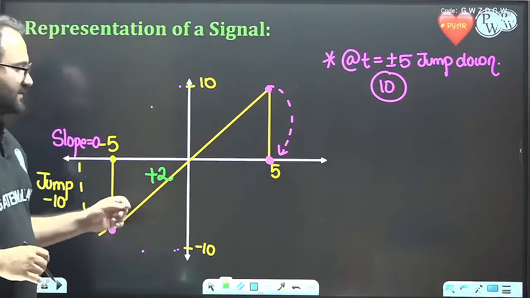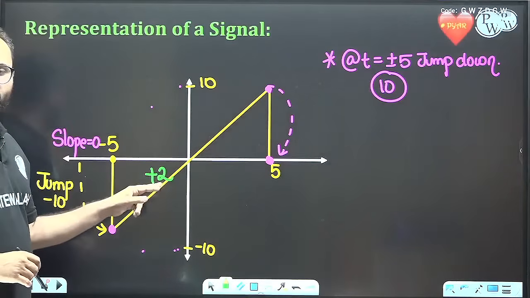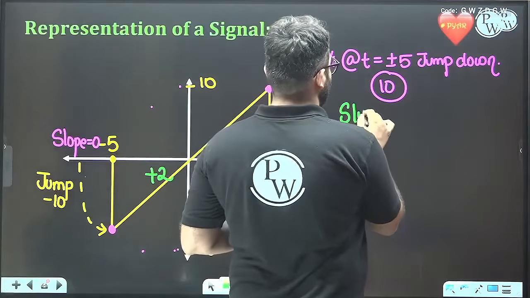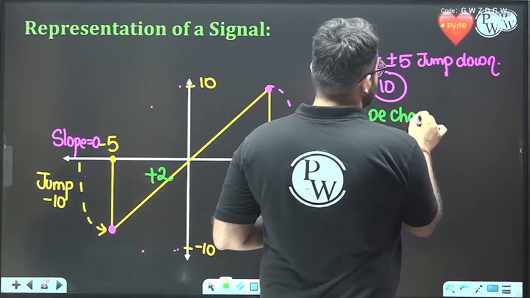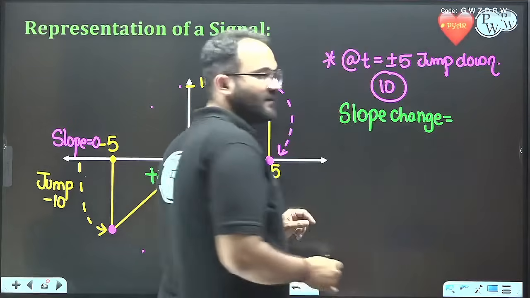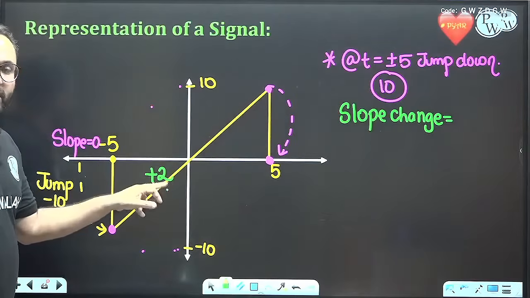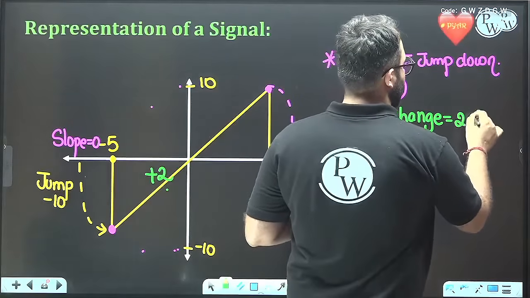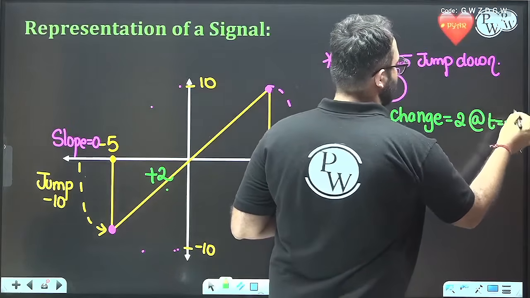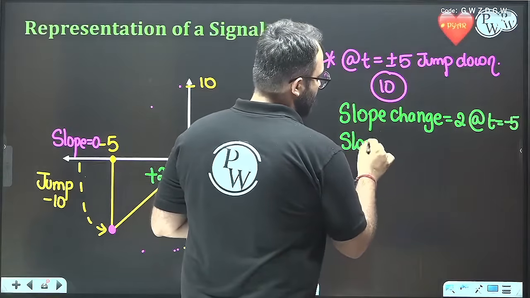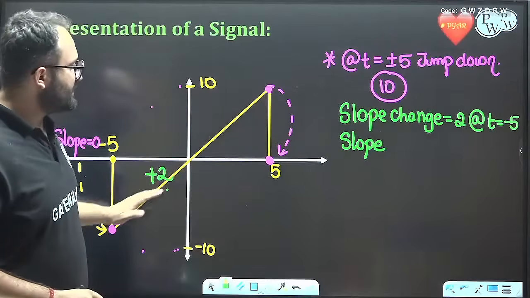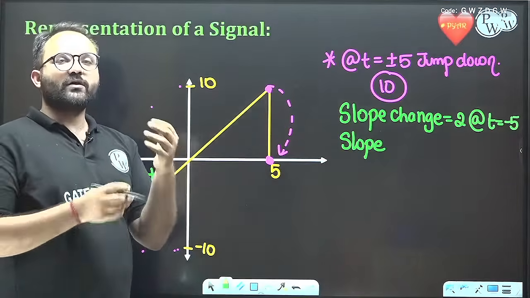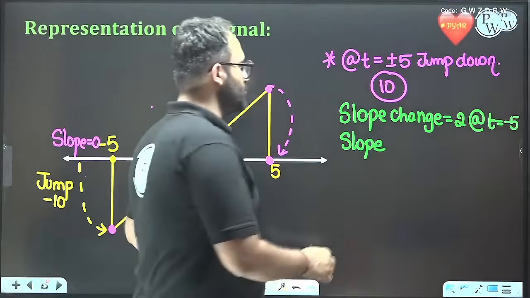Okay. So we can see that the initial slope is 0. The slope is 2. And then the slope is 0 here also. So slope change, we can see that the slope here is 2, initial slope is 0, so slope changes 2 at t equal to minus 5, okay. And then again, here the slope is 2, the slope is 0 here, so slope change, slope is going from 2 to 0, that is slope changes minus 2.